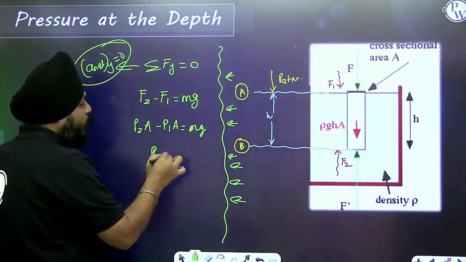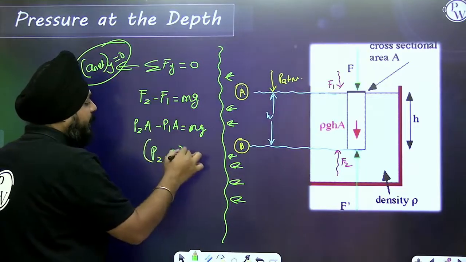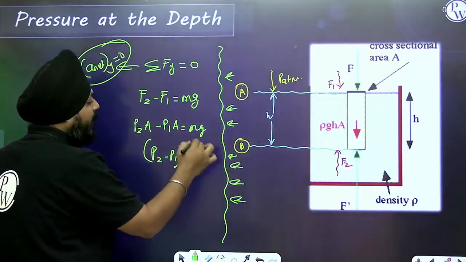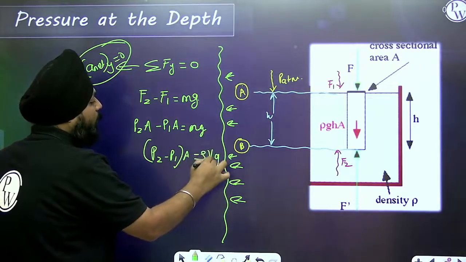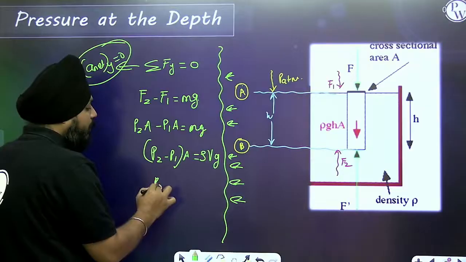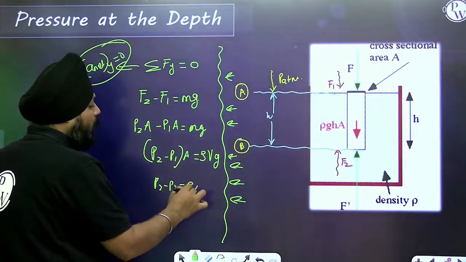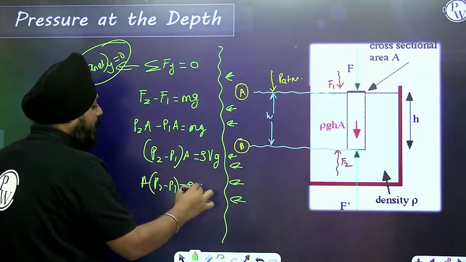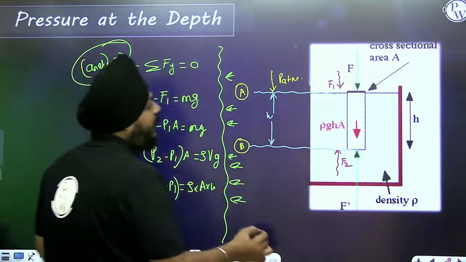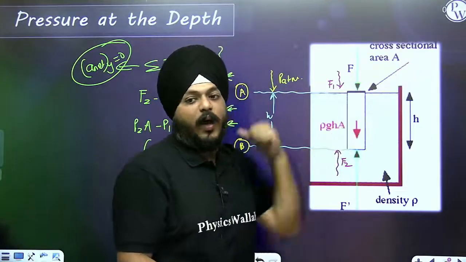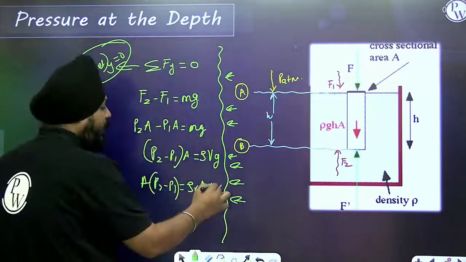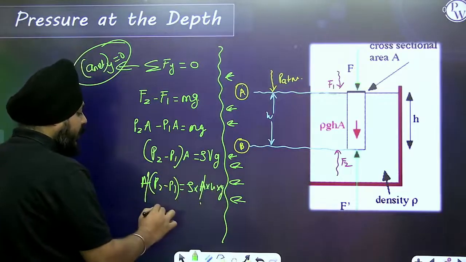So here (P2 minus P1) into A, and can I replace m as density into volume? So P2 minus P1 is rho into A into h, where volume is area into height, into g. So this A is going to get cancelled.